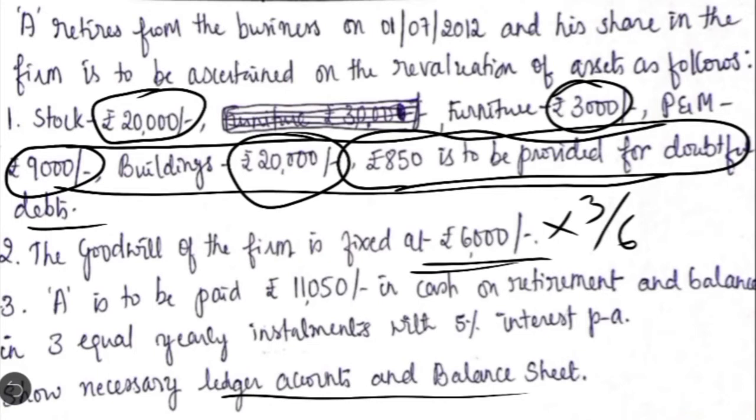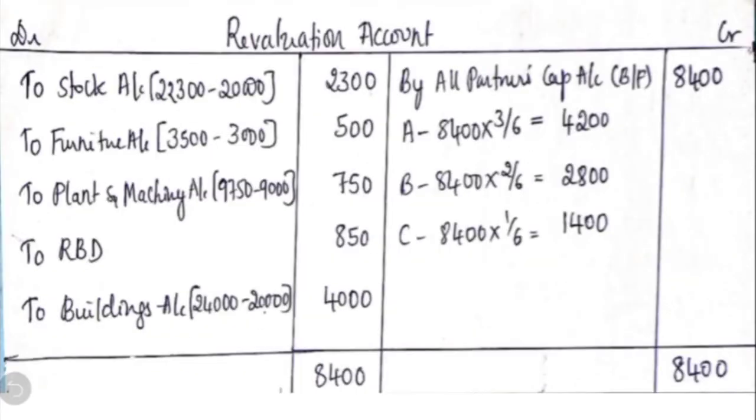So all these losses have to be shown in the revaluation account, and we have to find out whether there is net profit or net loss. To stock for the reduction in the value of stock, to furniture, to plant and machinery, to RBD and to buildings. So all are revaluation losses itself. There is not even a single revaluation profit.